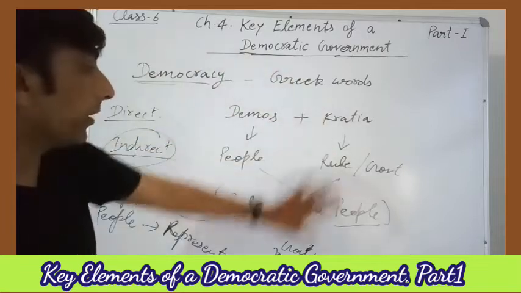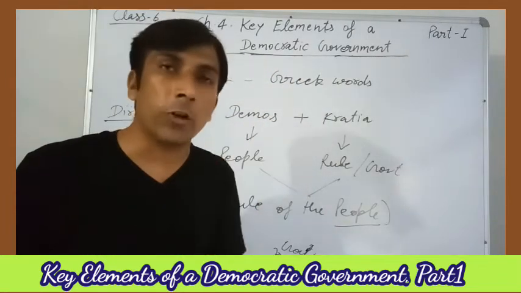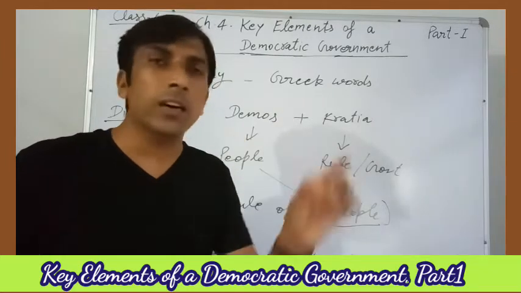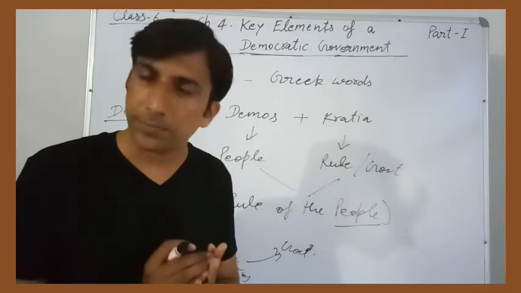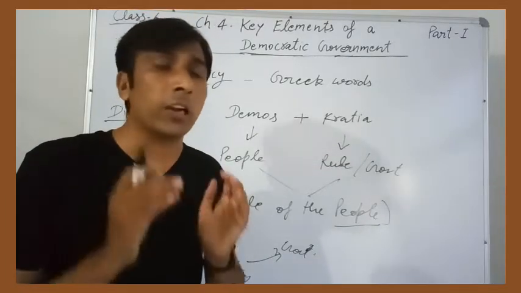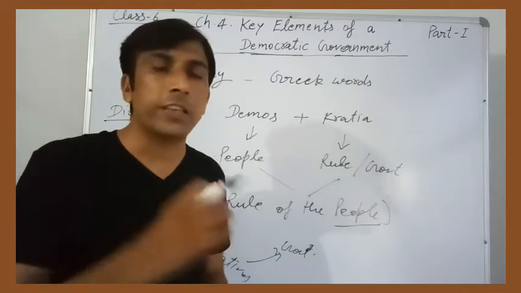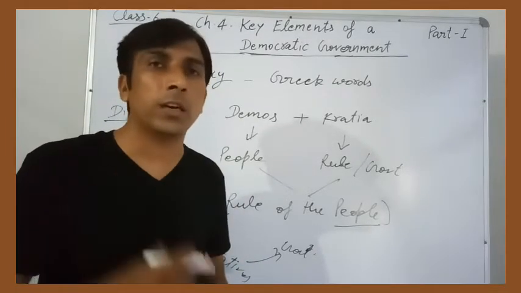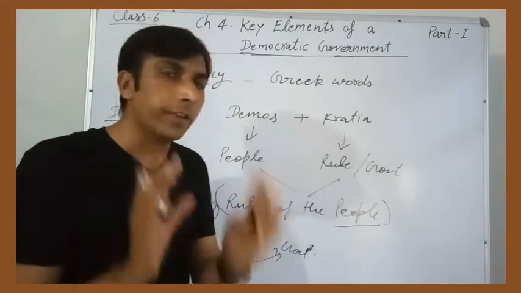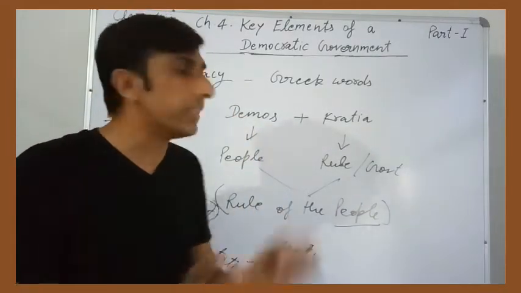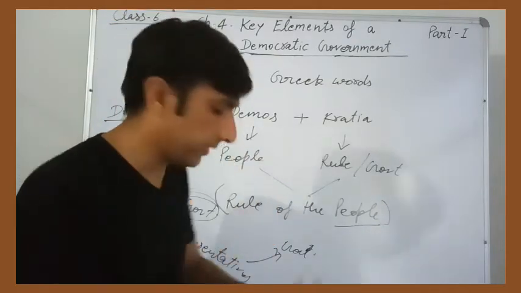So this is the word meaning of democracy, and the definition of democracy is the form of government which is elected by the people. Abraham Lincoln has given a very famous definition of democracy, that democracy is the government of the people, for the people and by the people. This definition is given by Abraham Lincoln, the president of the USA. In this way you have to understand the definition and the meaning of democracy.